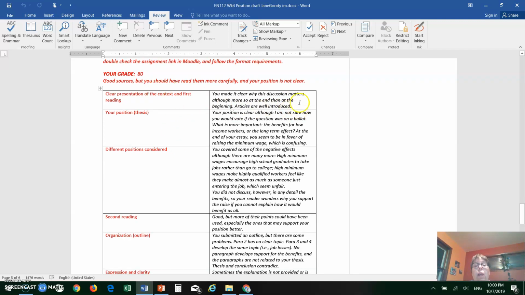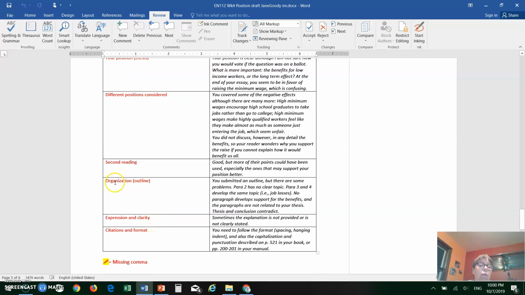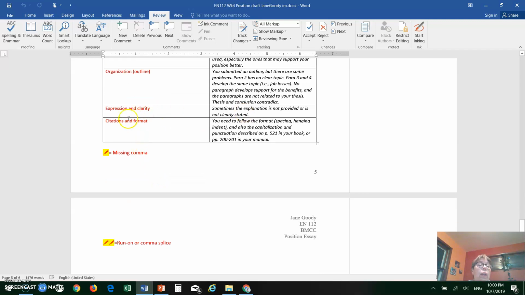And then I go over the structural parts of this assignment and I make some comments like, is this essay introduced? What is the thesis like? Now, guys, after learning about genre, you should know that with every assignment is a different kind of thesis. I make some comments on that. This is a first draft for the position essay, so I'm checking if different positions are described. Is there a second reading used? Did the writer provide an outline, and does it make sense? Expression, and then finally citations and format.